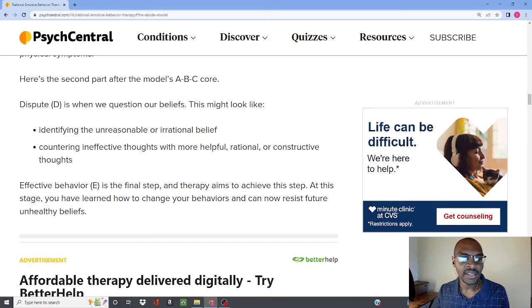So we've got D, dispute, which is when we question our belief. This might look like identifying the unreasonable or irrational belief, replacing ineffective thoughts with more helpful, rational, or constructive thoughts. Then E, the effective behavior, is the final step in therapy. It aims to achieve this step at the stage where you have learned how to change your behaviors and can now resist future unhealthy behaviors. All right, so now let's get into some other applications of it.